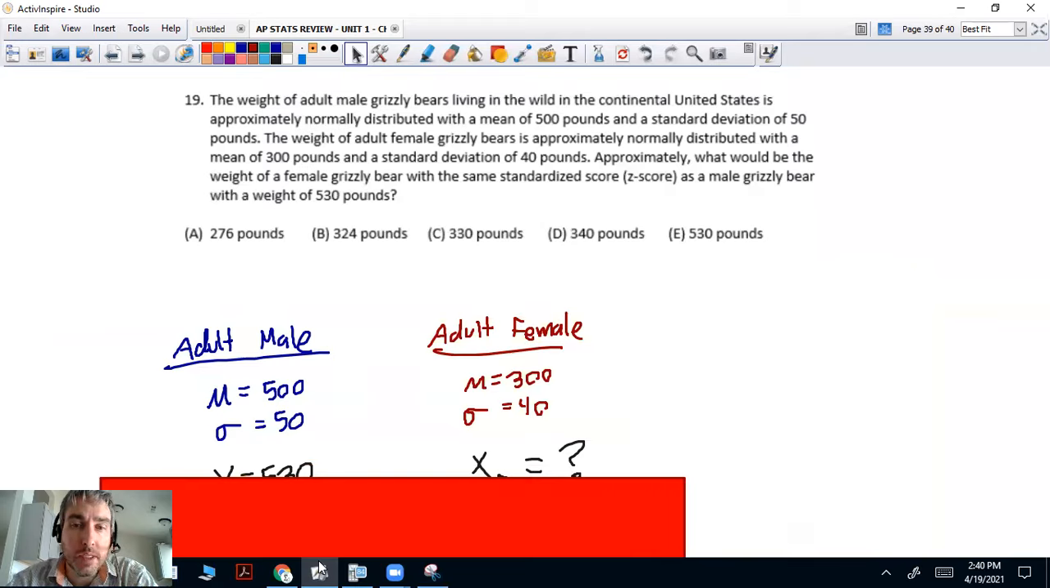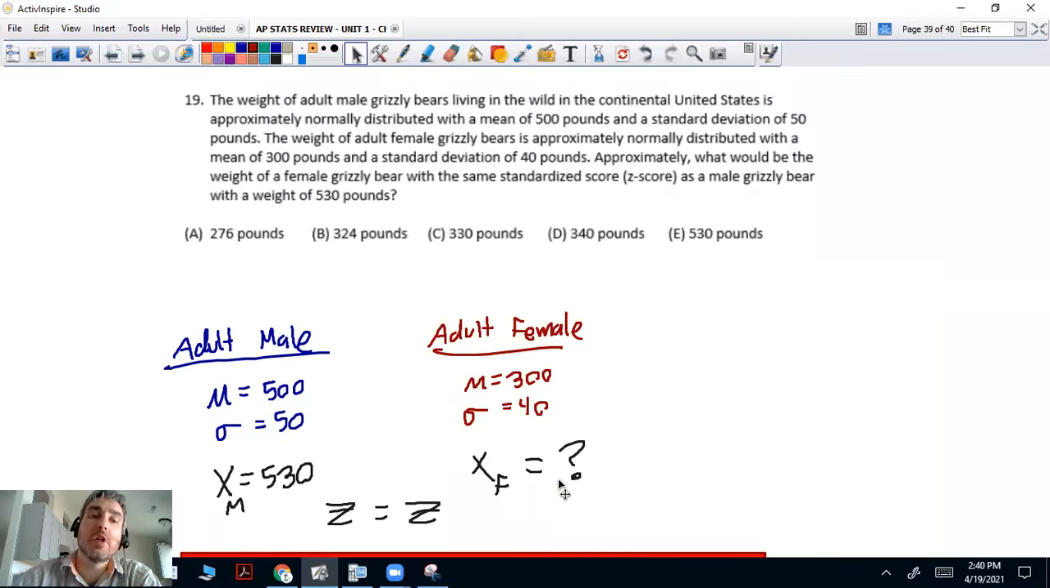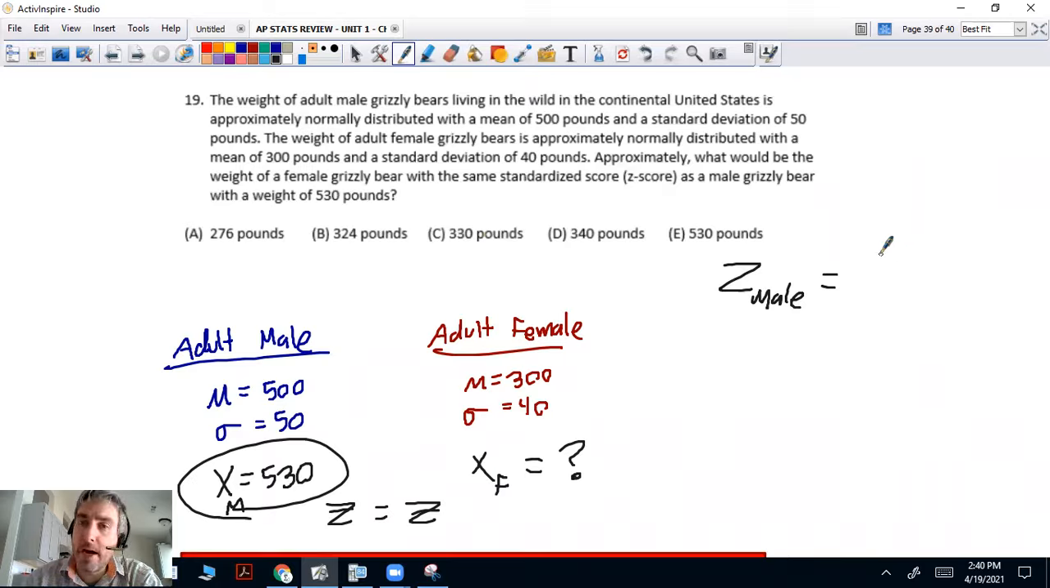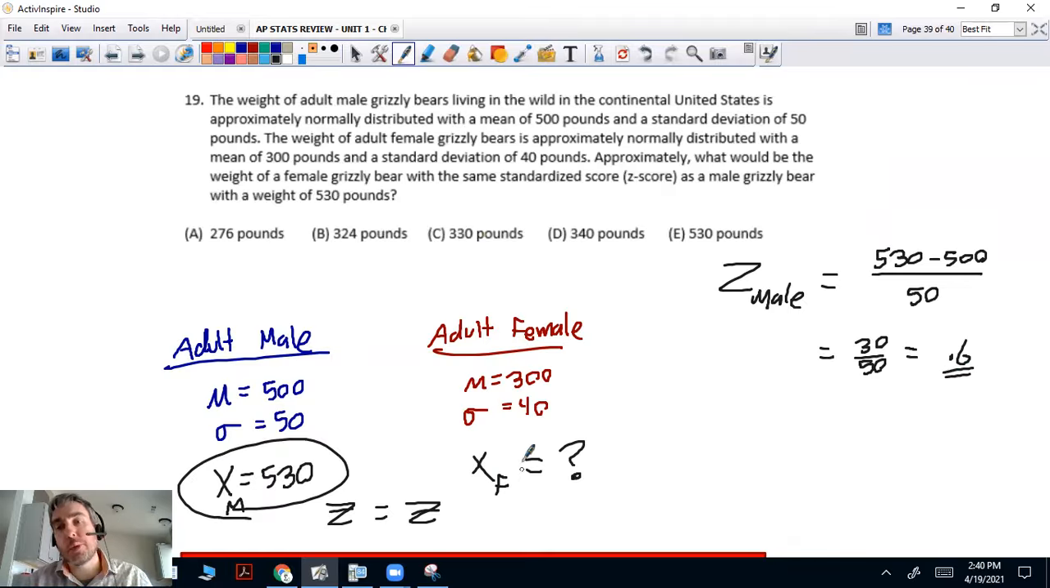Well, guys, we gotta get some Z-scores going on in this thing. So let's get the Z-score for the adult male since we have the adult male's value. So Z for the male is going to be 530 minus 500 divided by 50. So that's 30 divided by 50. That Z-score, 3/5, what is that, 0.6? Double check me in the calculator, but there's your Z-score.